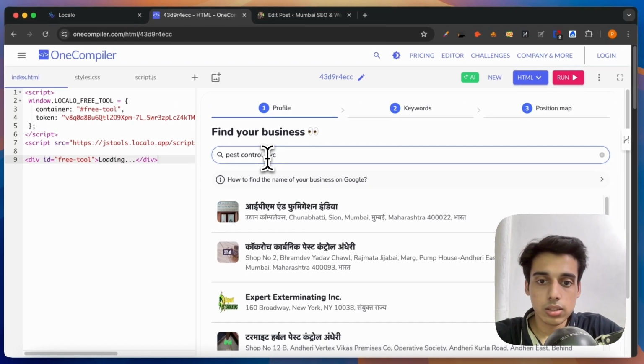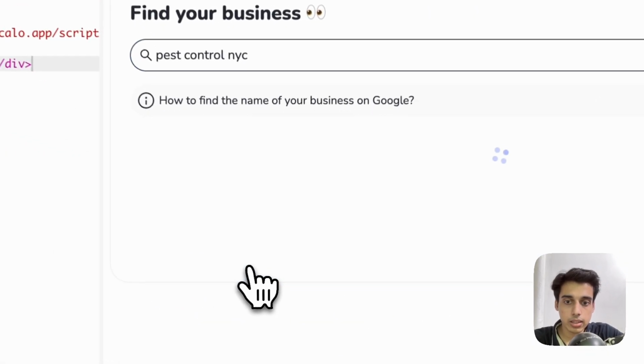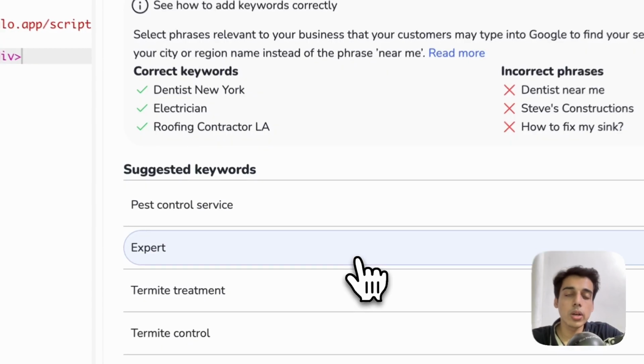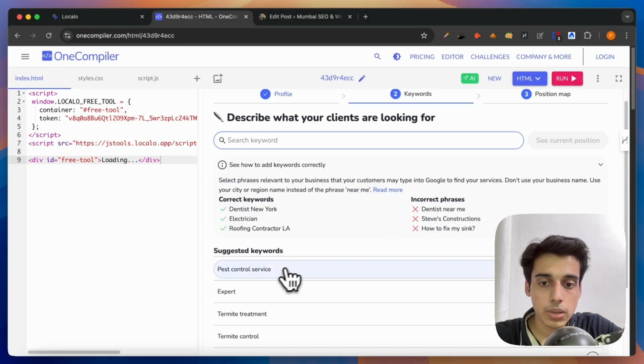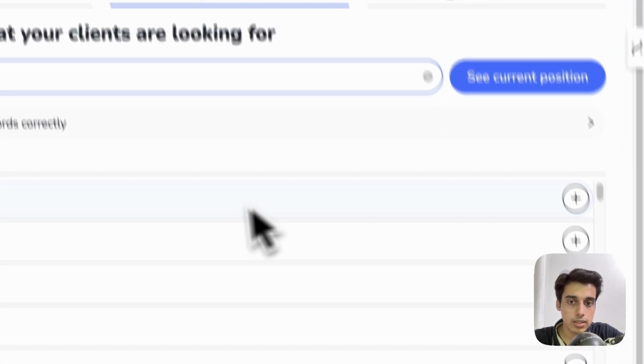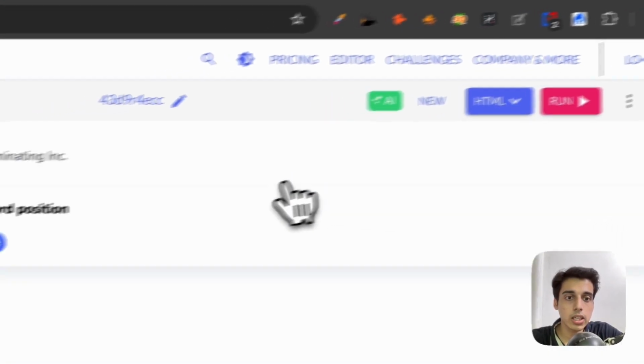So if I just search for this, let me select this one, and Localo is going to suggest me certain keywords related to this GMB profile. So यहाँ पे pest control service select करना सबसे ज़्यादा sense बनता है. So I will select it and click on see current position.